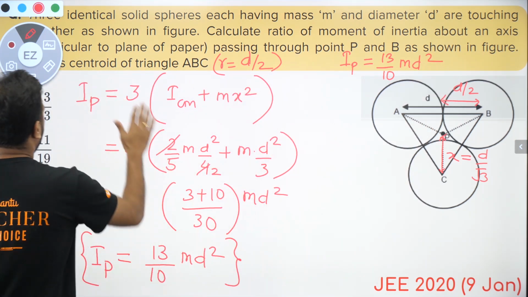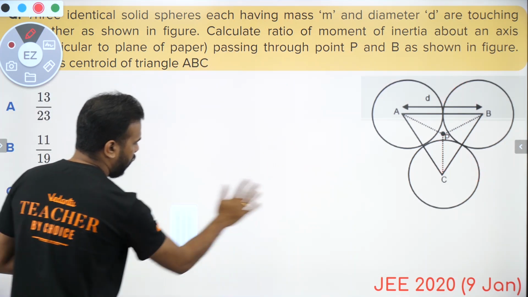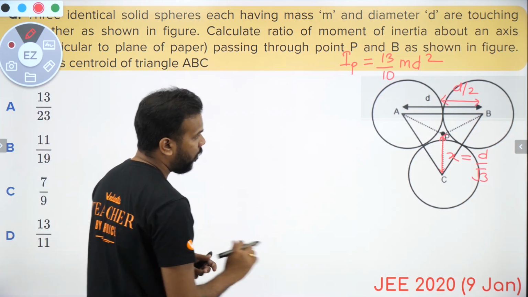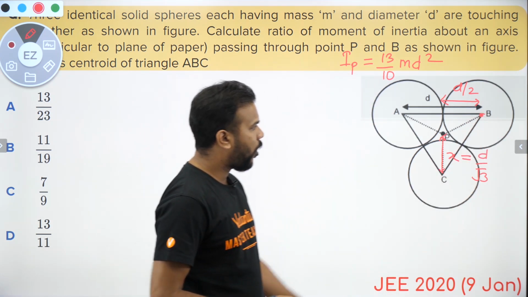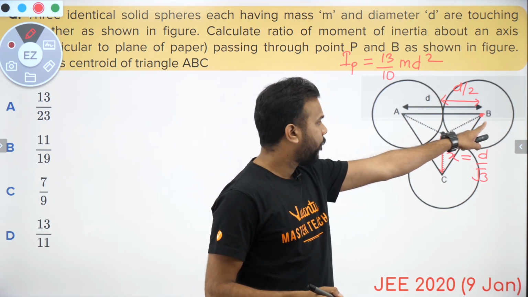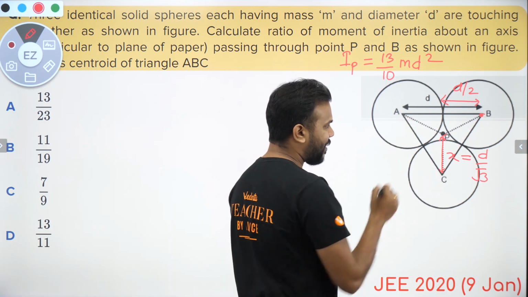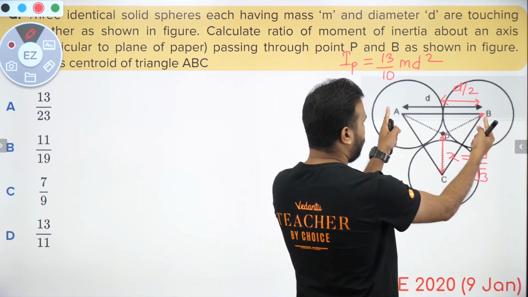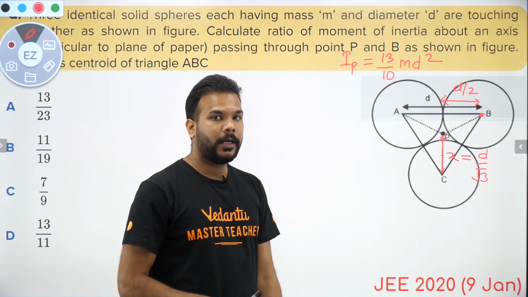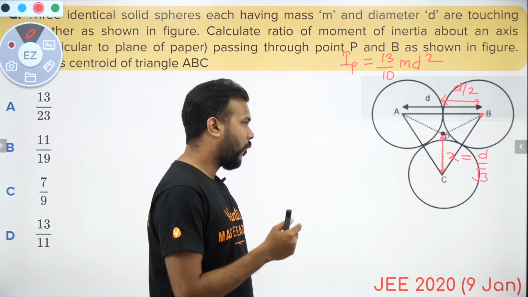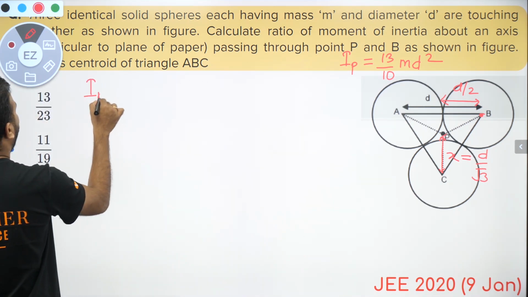Now I'll try to find the moment of inertia about the other axis of rotation, which will pass through B. Now you know that for this sphere, the axis of rotation is passing through the center of mass, but for A and C, the axis of rotation has shifted by a distance d. So for A and C, you'll have to apply the theorem of parallel axis, but for B, you don't have to. Let me find the value of IB now.